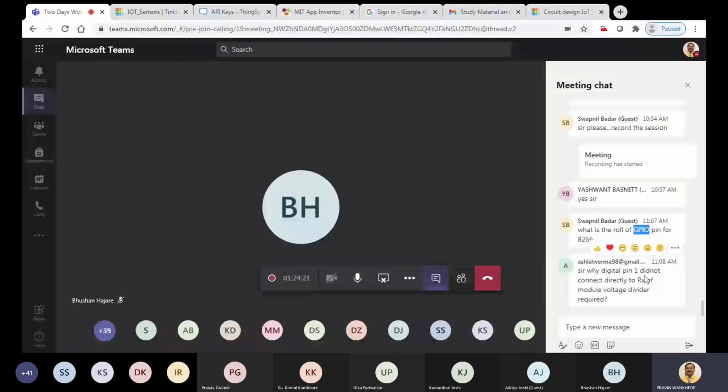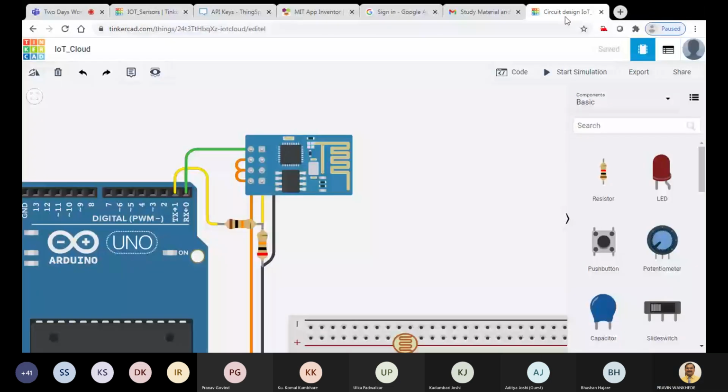Why did digital pin 1 not connect directly to the RX of the module? Pin 1, where is it? That is what I am saying. In pin 0, so the TX is what? It is the transmitter wire of your Wi-Fi. And RX is of your Arduino. So it means that the Arduino is here only in receiving mode. It is not writing anything to your Wi-Fi module. Who is writing here? The Wi-Fi module.